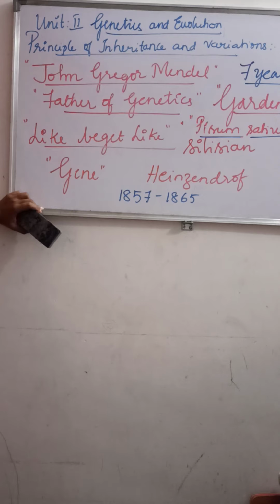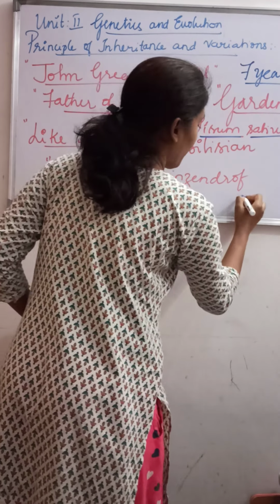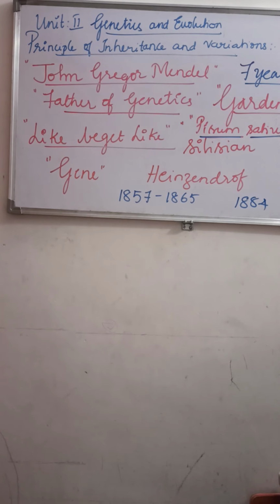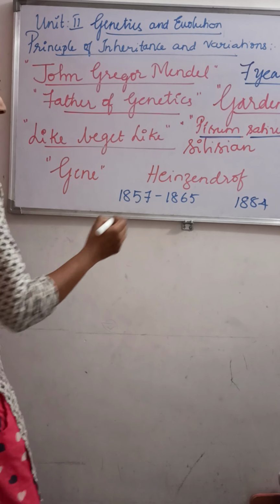One very sad state of Gregor Mendel is that his work remained unnoticed by the scientific world, and he died in 1884.